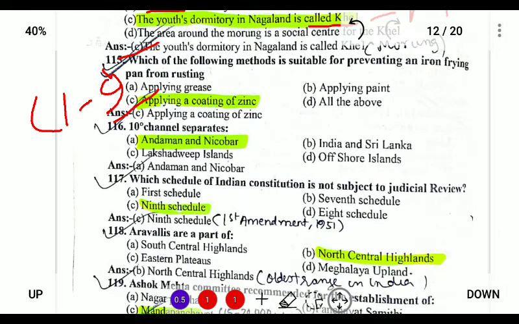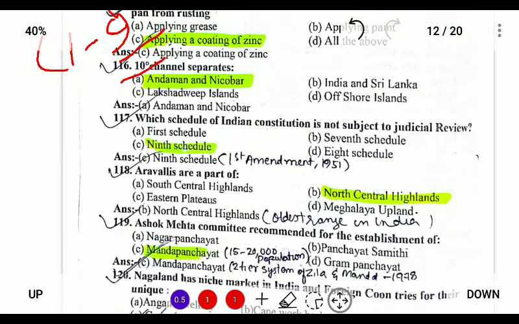10-degree channel separates Andaman and Nicobar Island. So the Andaman and Nicobar Island is separated by the 10-degree channel, and Indira Point is the lowest point of India's territory.